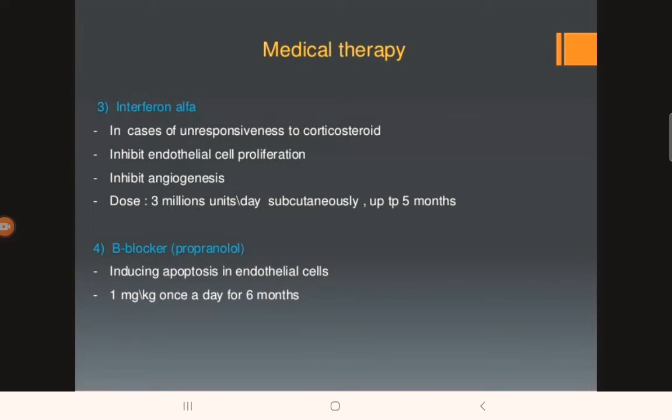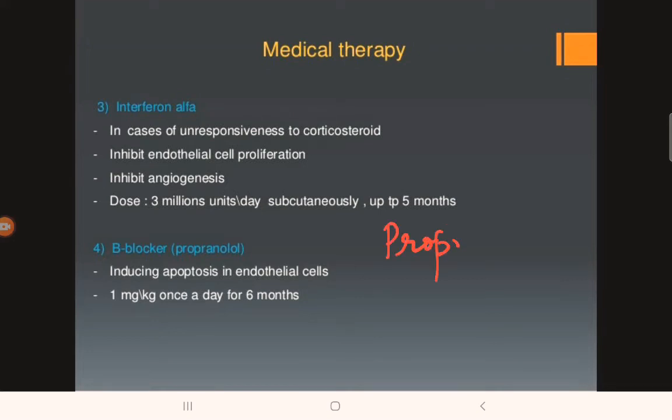Another medical therapy is beta blocker, or propranolol. They induce apoptosis in endothelial cells. They are given 1 mg per kg once a day for 6 months. So this is a potential MCQ. Just remember these points. Beta blocker, for example propranolol, which we give for vascular tumors. We give interferon alpha. Remember these points.